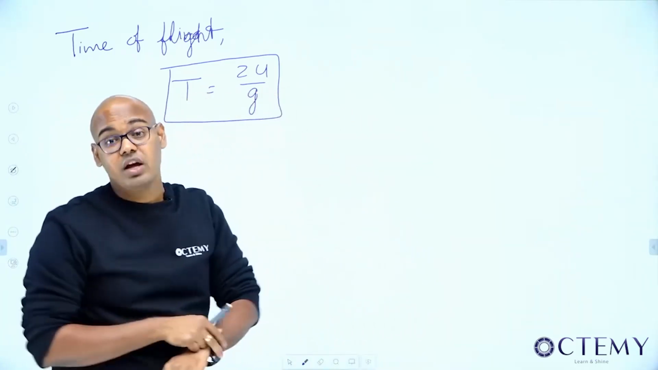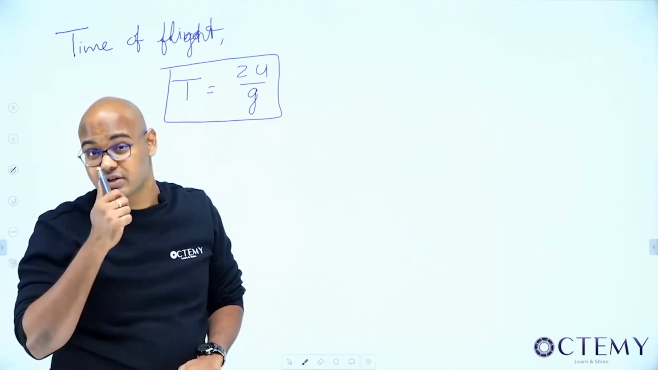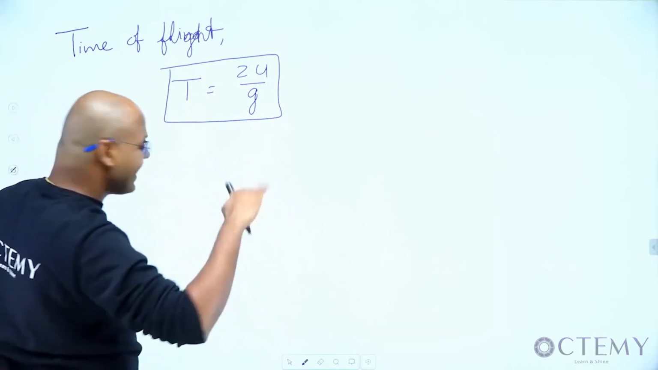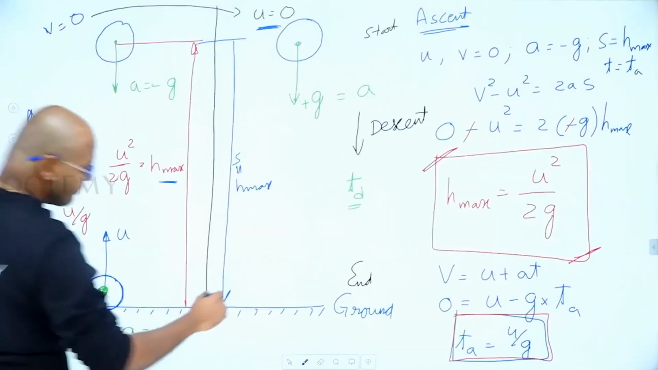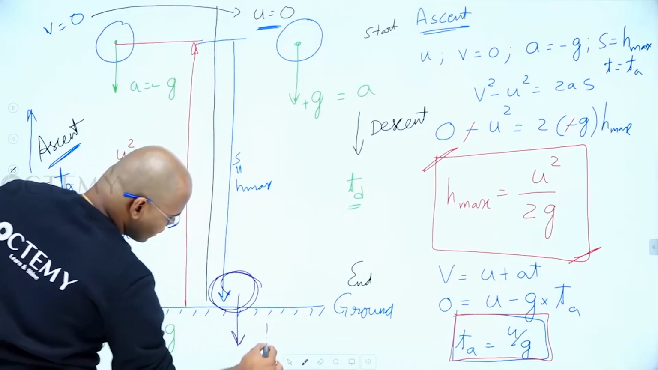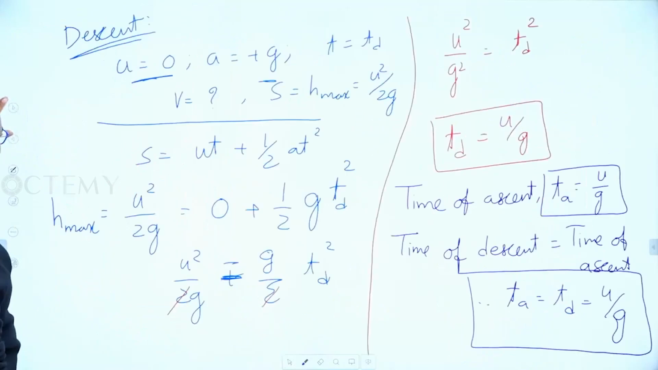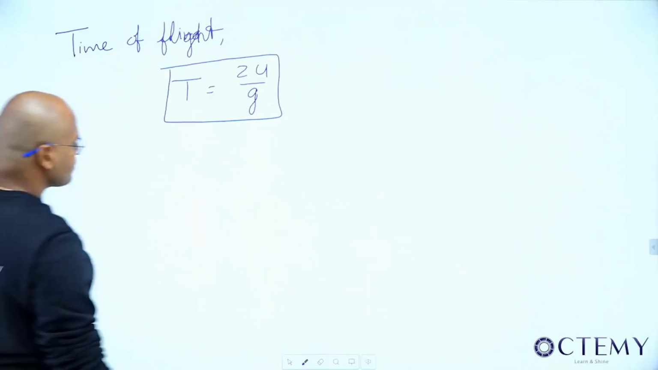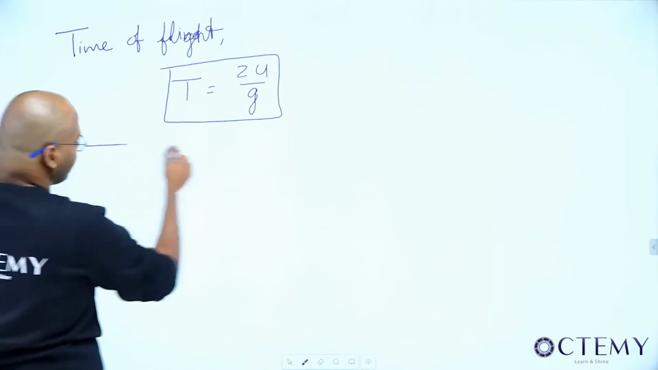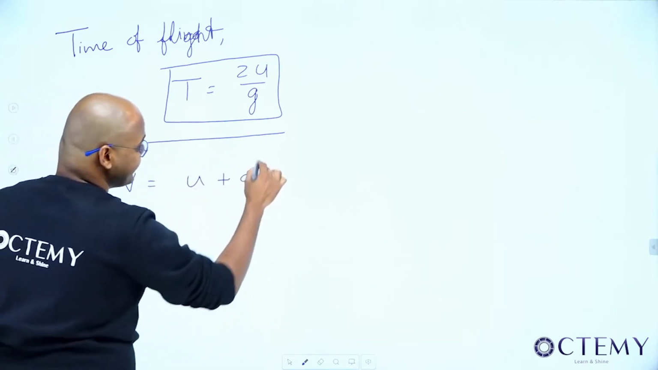Next. With what velocity will it hit the ground back? Listen to me carefully. With what velocity is it going to hit the ground back? That is the final velocity. So with what velocity will it come back and hit the ground? He is asking this. Shall we do? So what's the best formula again? Let us go with v equal to u plus at.